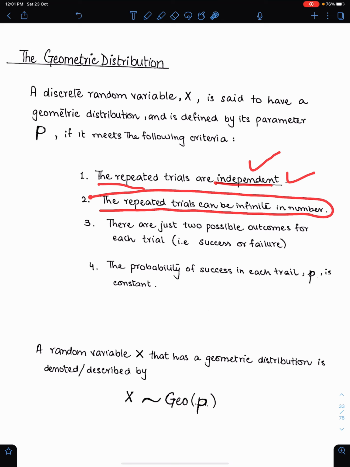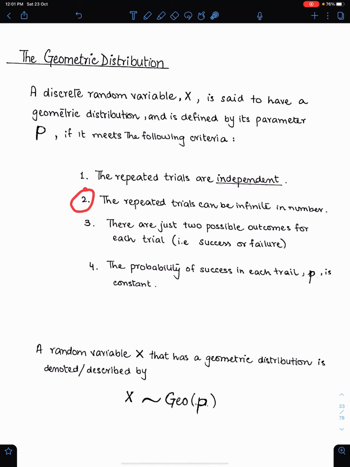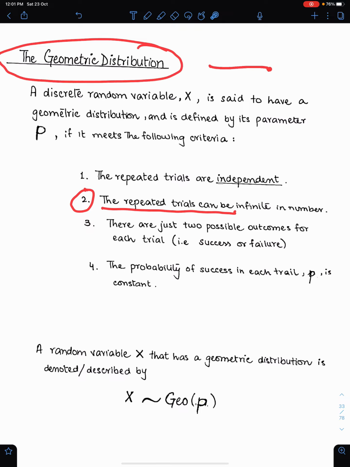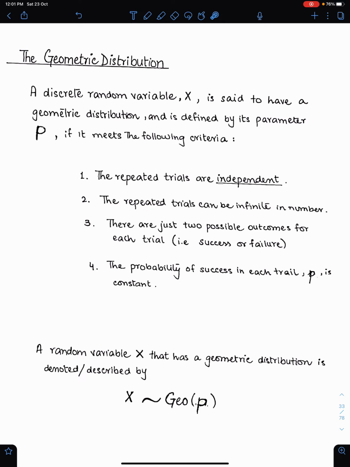This is the different condition, and this is the difference between binomial and geometric. All three conditions are same except this one. In binomial, n must be fixed and finite. Here, trials can be infinite. That is why this distribution is known as infinite distribution. We repeat the process until we get the requirement.